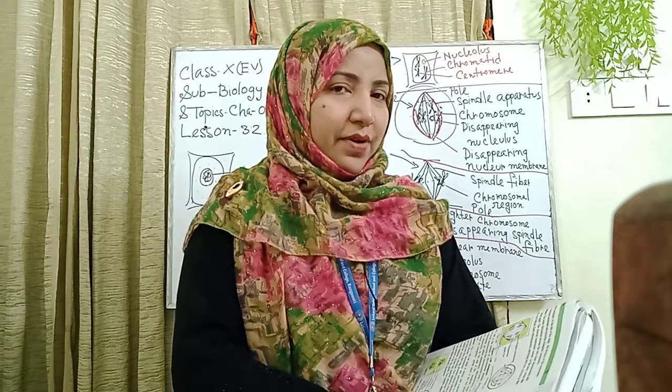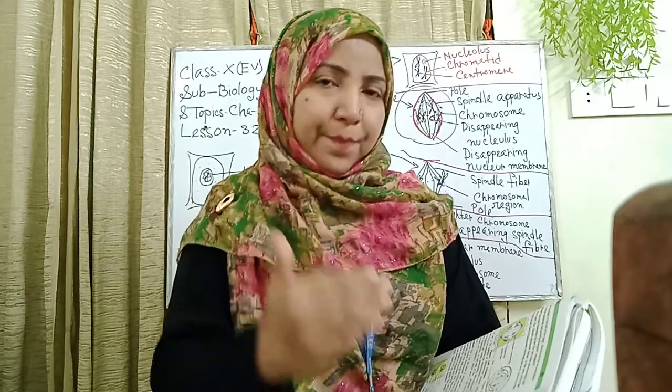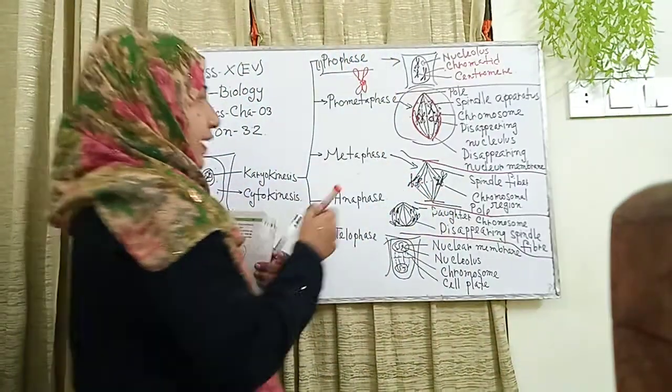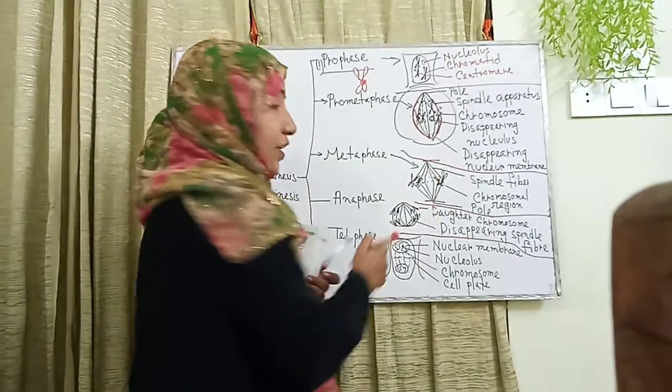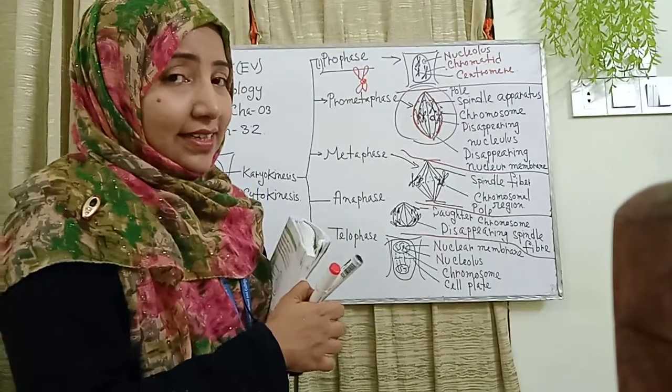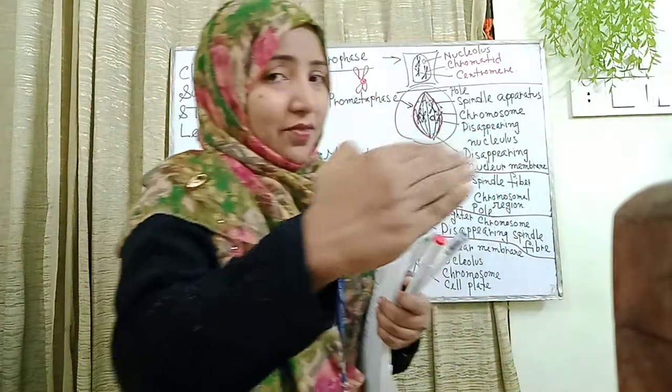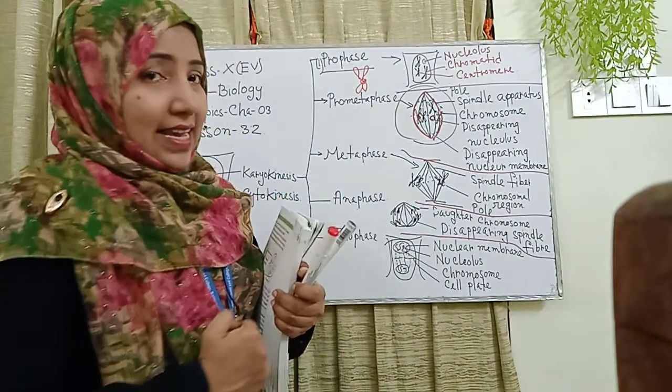The nuclear membrane and nucleolus disappear completely. At the last stage, here there is no nucleolus and no nuclear membrane. Lastly, they also disappear from this stage.